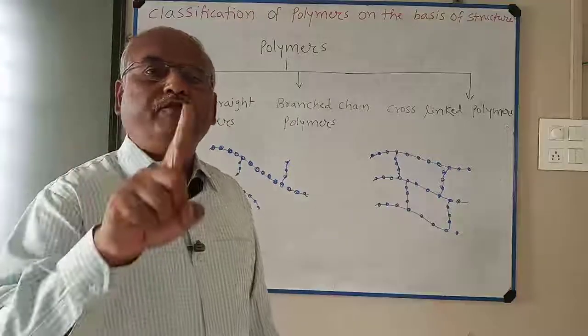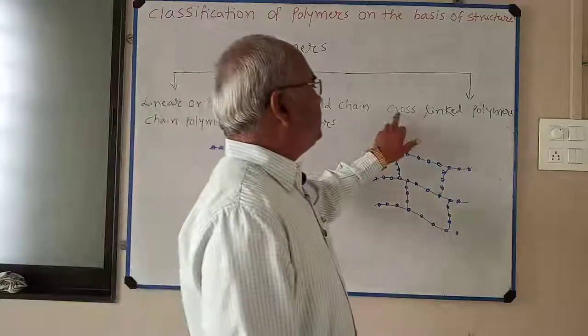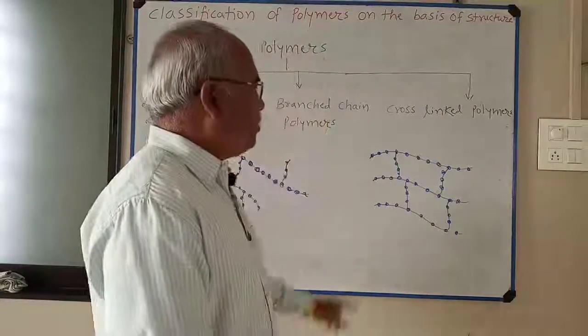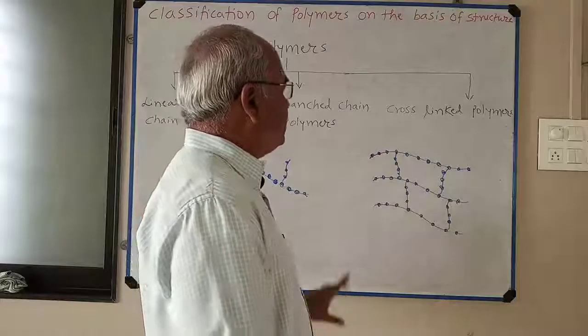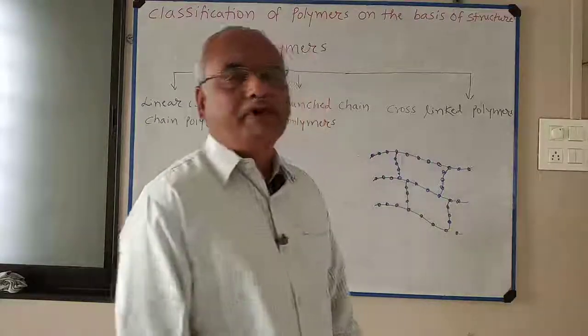Polyfunctional monomers form cross-linked polymers. Cross-linking is present between straight chains of polymer.